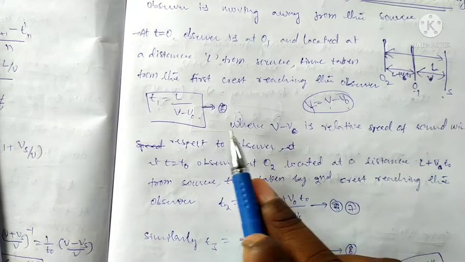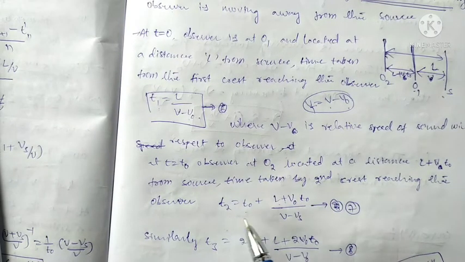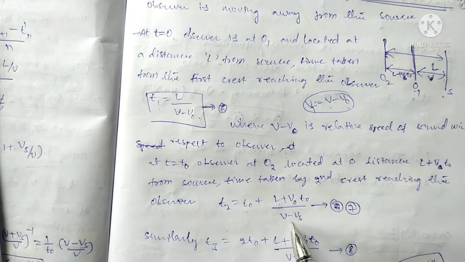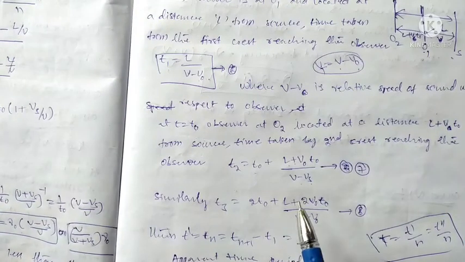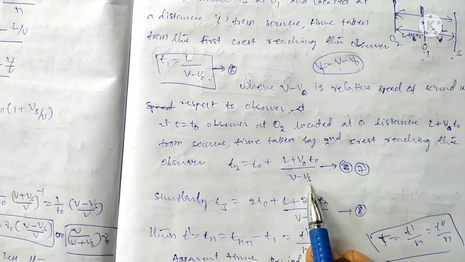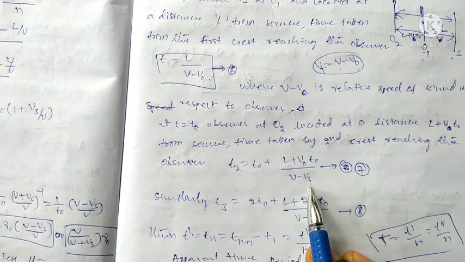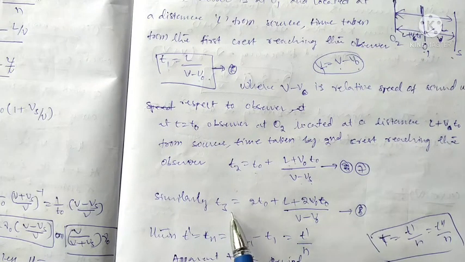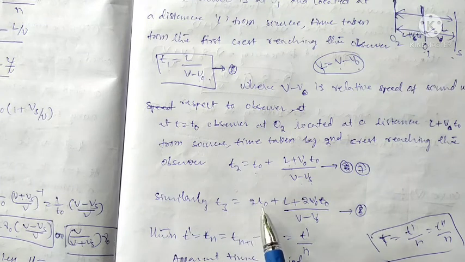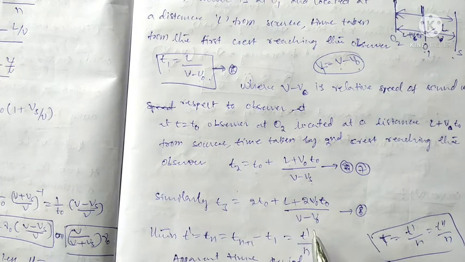We can substitute this into the equation, t2 equals t naught plus L plus v naught by v minus v naught. In the previous case this was v, but in its place you can substitute v minus vs. Now at the third time period, t3 is equal to 2 t naught plus L into v naught by v.